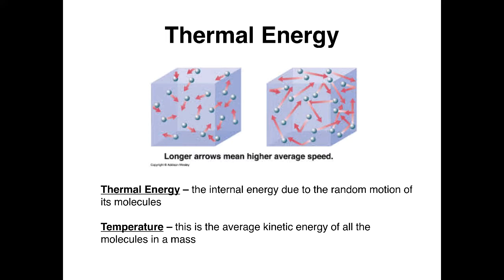The temperature, on the other hand, is related to the average, and so it takes into account differences in size. Remember, the average will take all the molecules and the total energy and divide that by the total number of molecules. And so in this case, because the total number of molecules is the same, the thermal energy is less on the left than on the right, and the temperature is also less on the left than on the right.